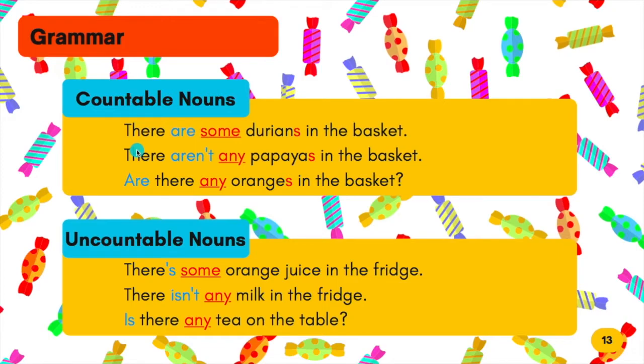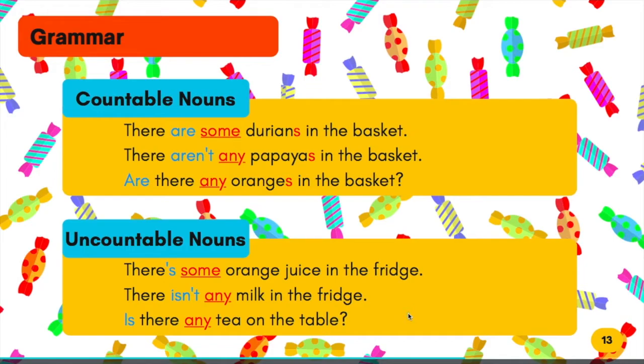Countable nouns. There are some durians in the basket. There aren't any papayas in the basket. Are there any oranges in the basket? Now, let's look at uncountable nouns. There's some orange juice in the fridge. Next, there isn't any milk in the fridge. Next, is there any tea on the table?